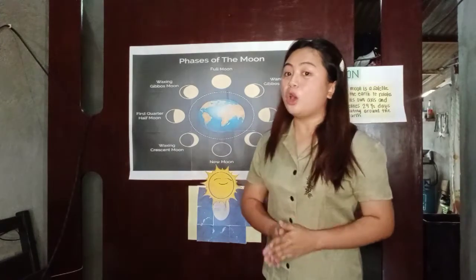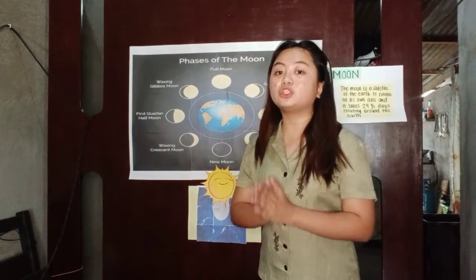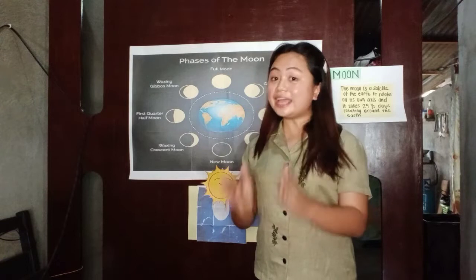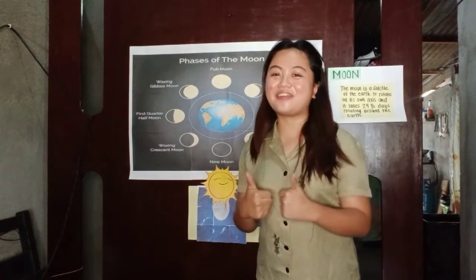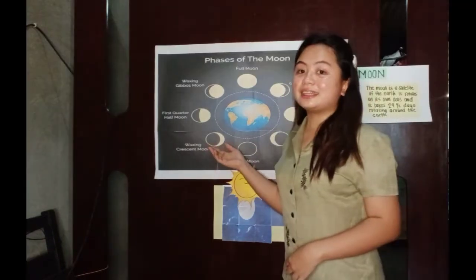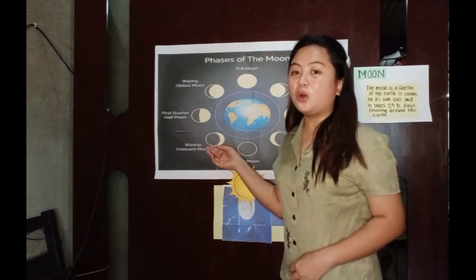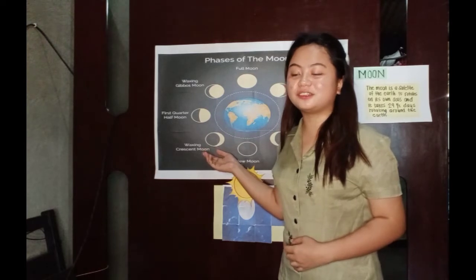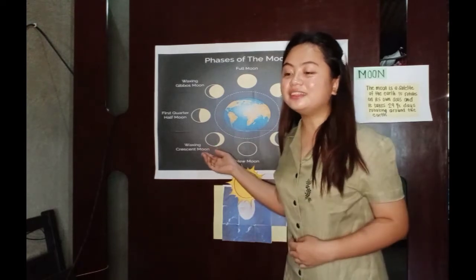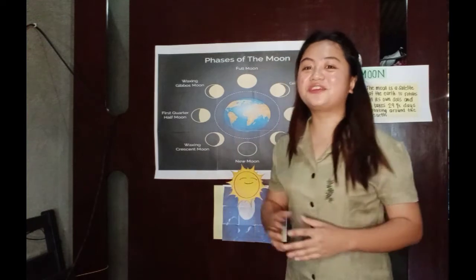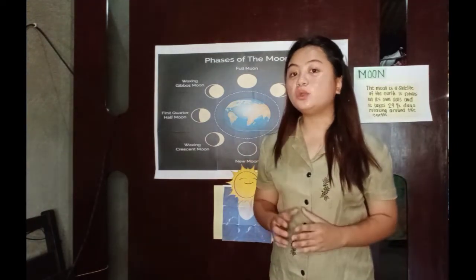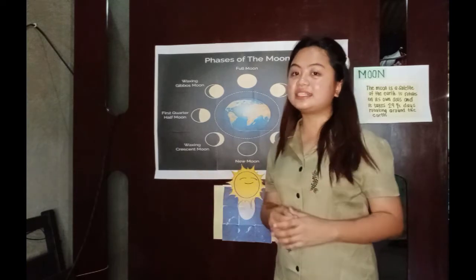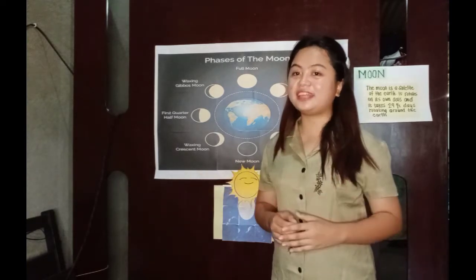So class, what can you say about new moon? When the moon is all dark. That idea is very nice. Very good. This is the second picture. What can you say about the appearance of this picture? Okay, Adele? That's great. The moon is less than one half illuminated by the sun, but less than 1/4 illuminated.